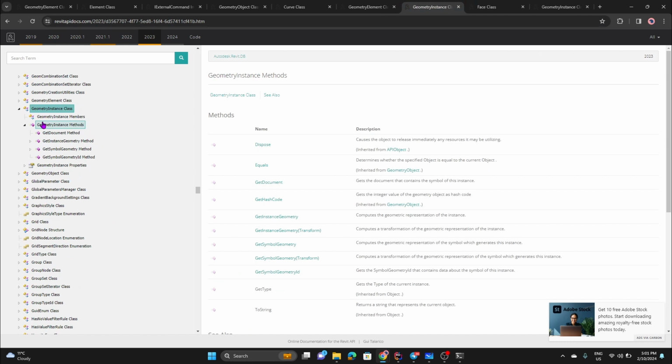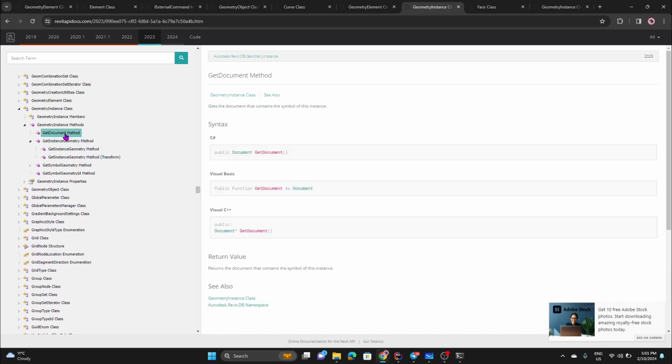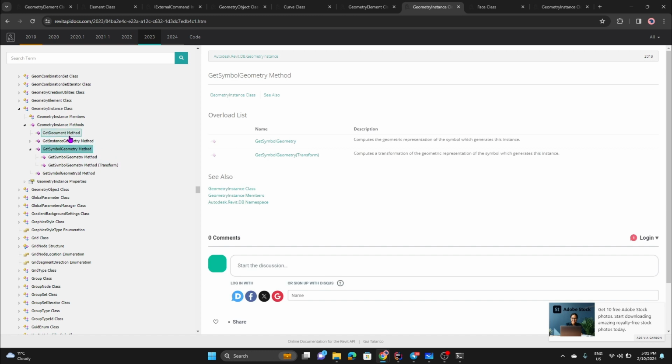But geometry instance is more like a tr... I'm gonna explain this via whiteboard. I think that'll be easier. But as you can see, gosh, it even has get document. Revit API is pretty awesome in the way they manage to connect domain with database so much, right? With document. All their domain objects should know about the document. That's kind of funny always. But maybe there is a good reason behind this. I don't know if there is, but maybe. But they made life difficult for a lot of developers for this.